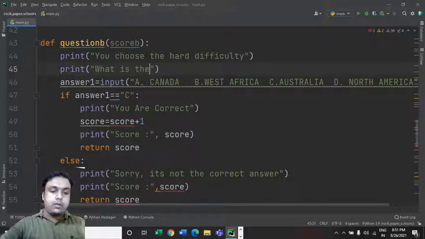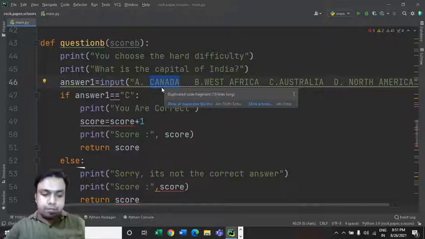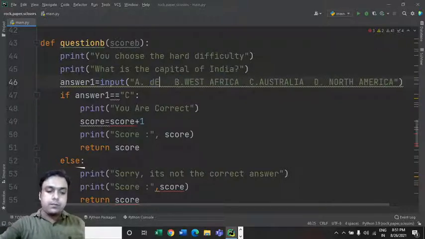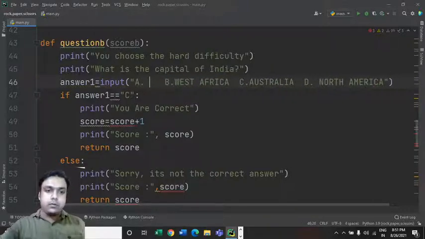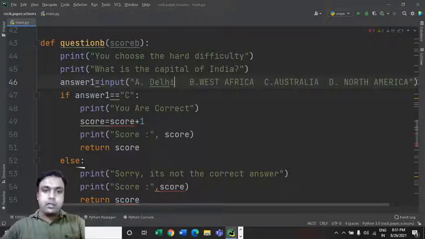What is the capital of India? Right, because it's a simple level, so we have to define some easy questions. So reducing the difficulty level and making it easy.